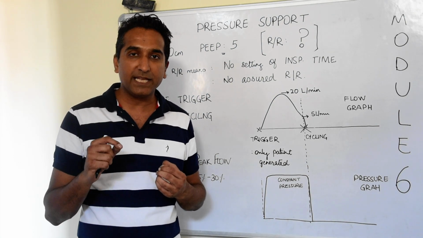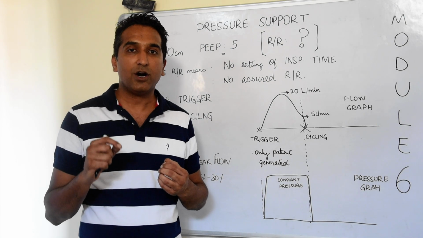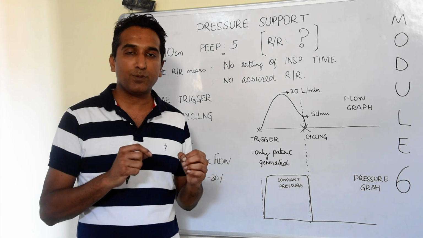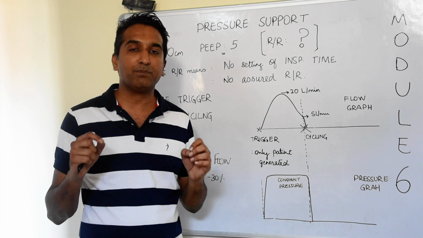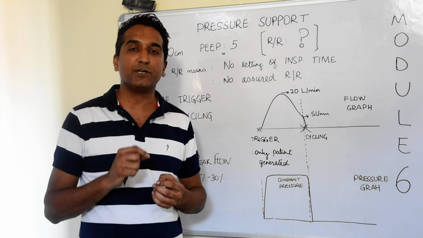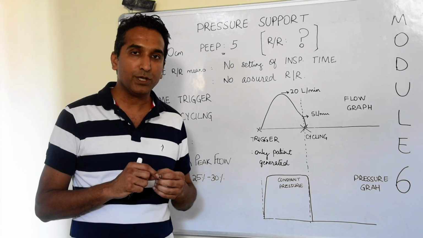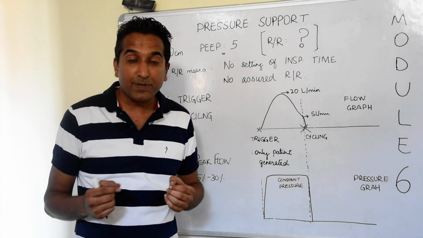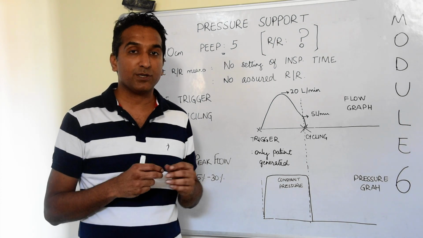So all the breaths which are triggered or started in a pressure support mode are triggered by the patient. There is no time triggered breath in a pressure support mode. There is no backup respiratory rate in a pressure support mode.